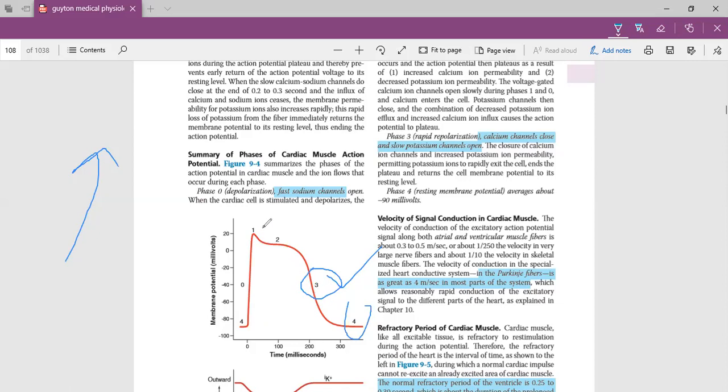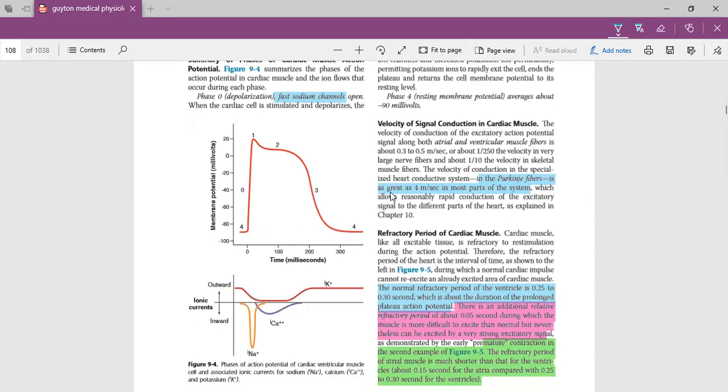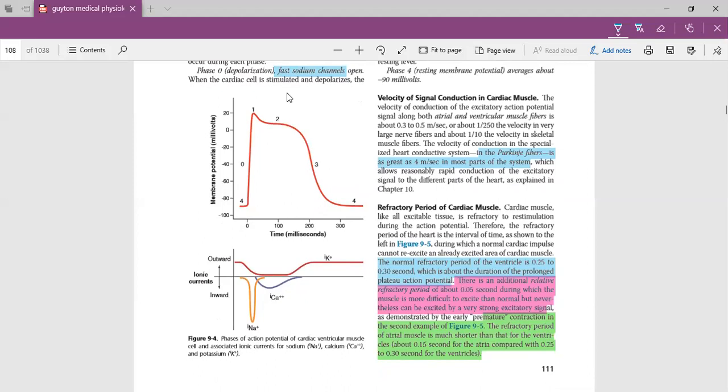So what is the advantage of this phase 2 plateau phase? Basically, due to the plateau phase, our heart cannot be tetanized. It is a very important question which is usually asked in Viva: why our heart cannot be tetanized. Our heart cannot be tetanized because of this plateau phase. So what is the importance? Basically, because of this, our refractory period is prolonged. What is the refractory period? It is almost 0.25 to 0.30 second.